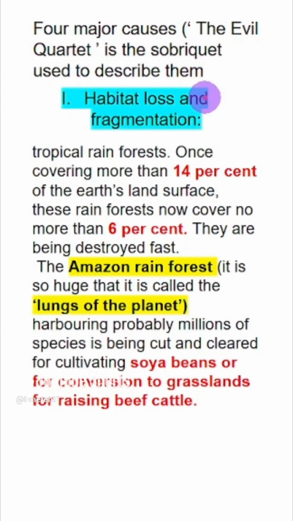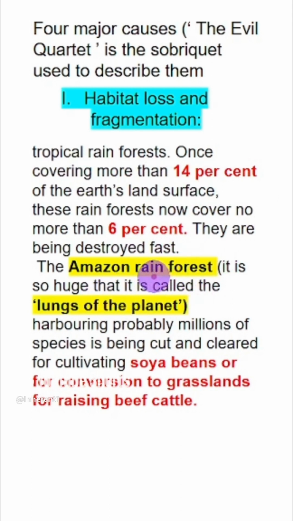Sobriquet means the nickname. The nickname of four major causes is evil quartet. First one is habitat loss and fragmentation. If habitat is lost, obviously all those species that are dependent on this habitat will also be lost. The example given in NCERT is tropical rainforest. From 14%, it came down to 6%.